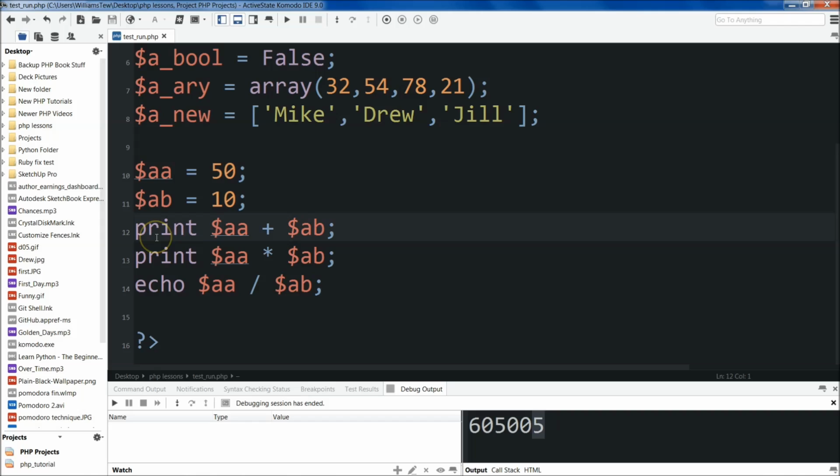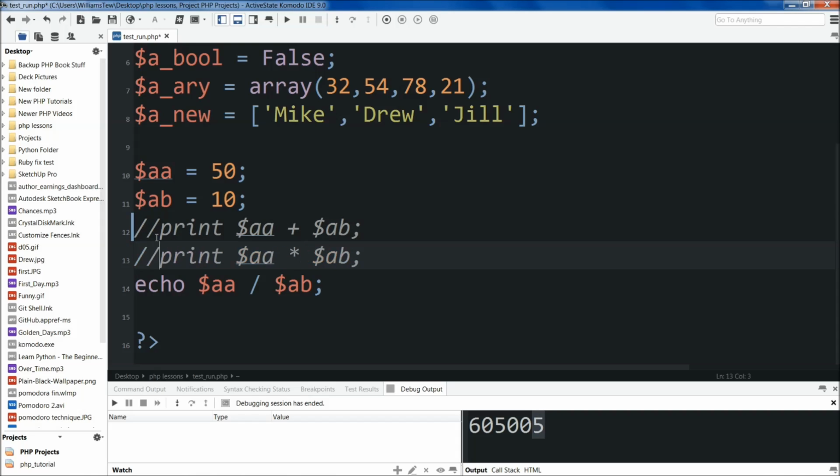Now coming up here, we can comment those out. Coming down here, we're going to do echo again. This time we're going to subtract AB from AA. There we go. Go ahead and hit save.